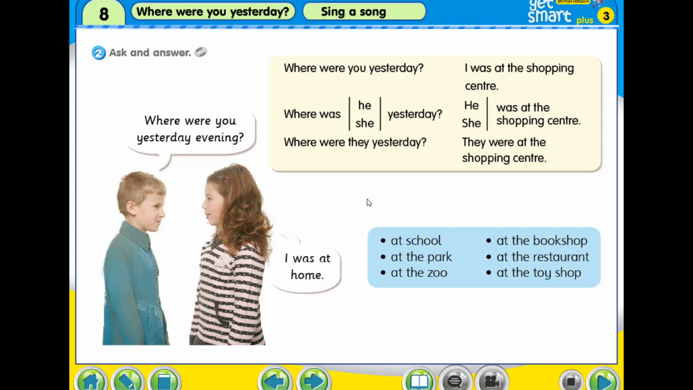Okay, class, now we proceed to activity number 2. We are still on the same page, page 75 in our student's book. Student's book, page 75, activity 2. It says here, ask and answer. The boy is asking, and then the girl is answering. Let us listen.